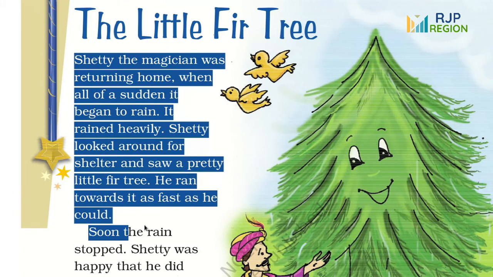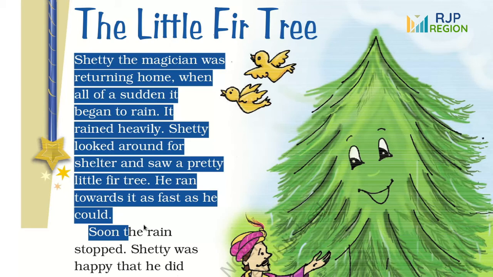So children, one day the magician was returning home. What was the name of that magician? Can you tell me? Yes, his name was Shetty. And when he was returning home, it started to rain heavily. Shetty wanted to save himself from the rain. So he was looking for a shelter and he saw a little fir tree.